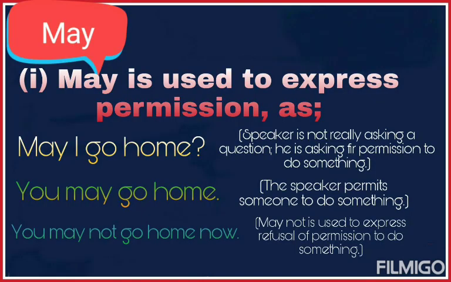Let's start with modal may. May is used to express permission, as in sentence 1, the speaker is not really asking a question, he is asking for permission to go home. And in sentence 2, the speaker permits someone to do something. In sentence 3, may not is used to express refusal of permission to do something.